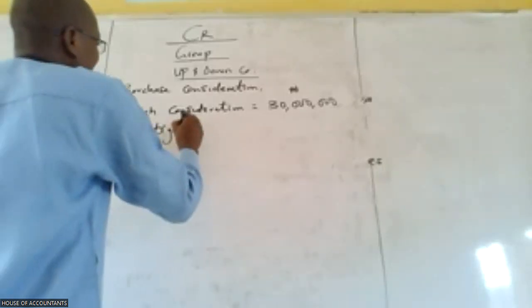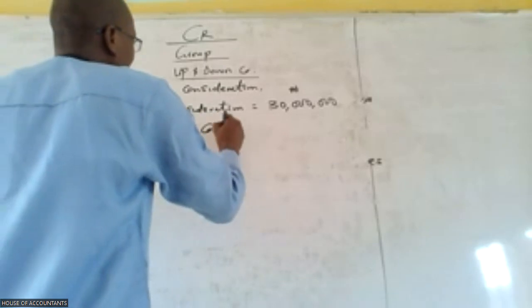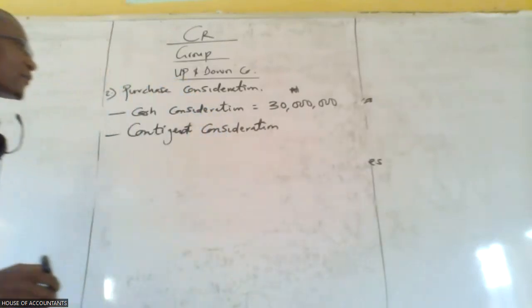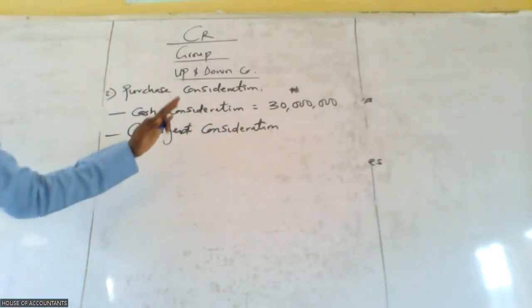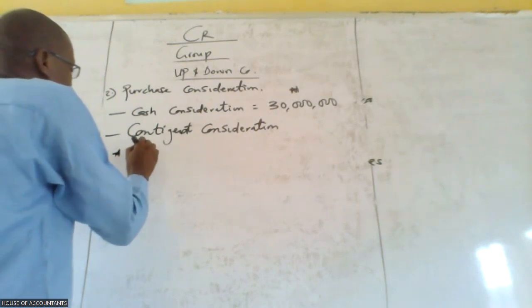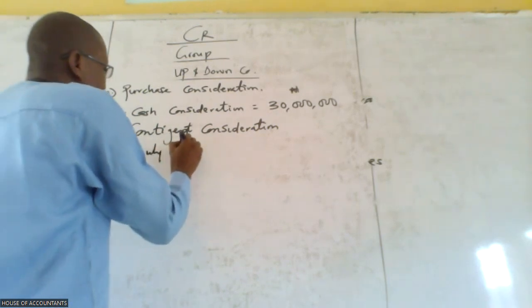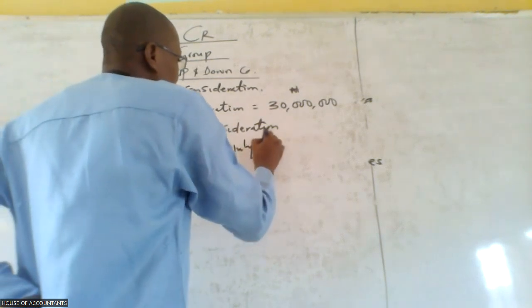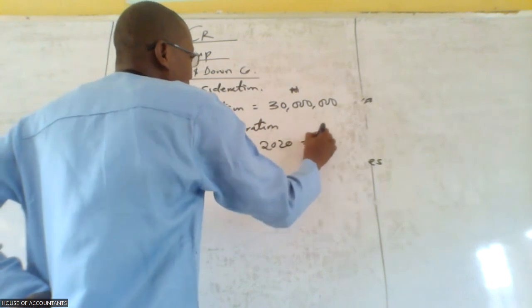So we have contingent consideration. So this contingent consideration is what we want to calculate now. The first thing we need to know is that from July 2018 to July 2020, that is 2 years.